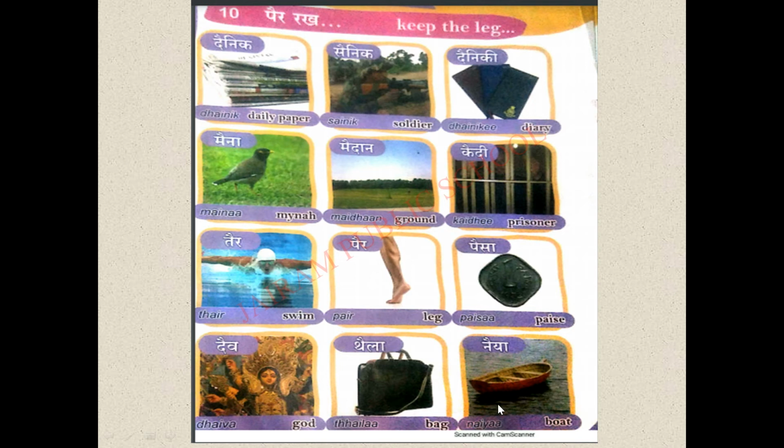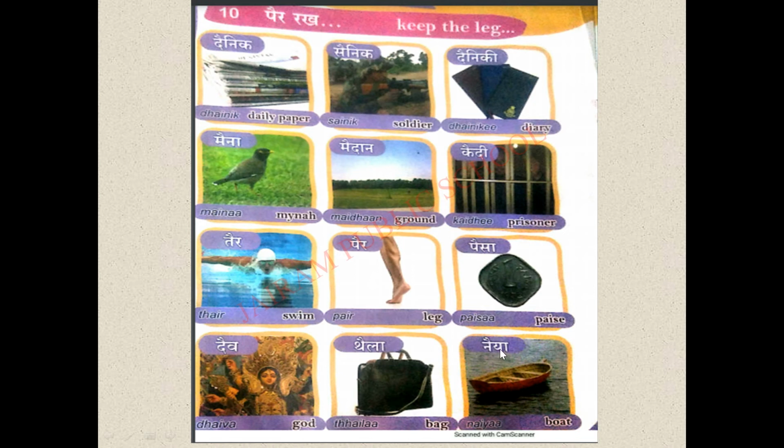The last word we have here is what? Boat. See the picture? What is this picture? Boat, isn't it? For boat, in Hindi we should say naiya. Naiya means what? Boat. Here we have I ki matra with the letter na. So na becomes nai.